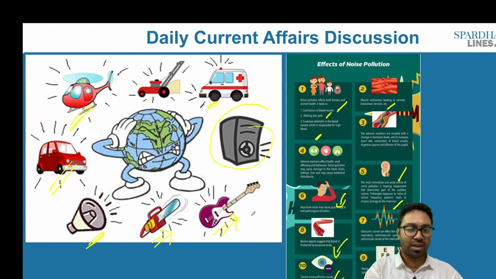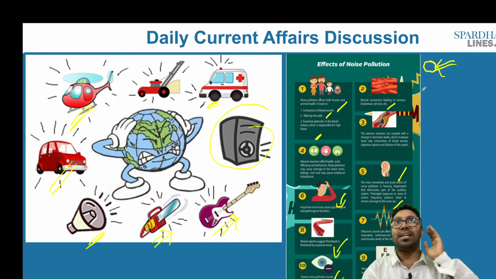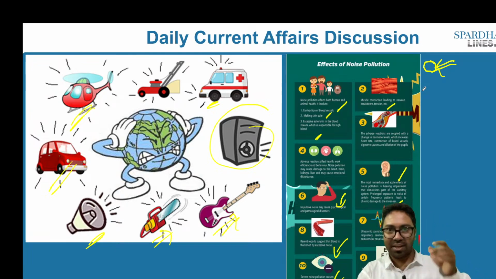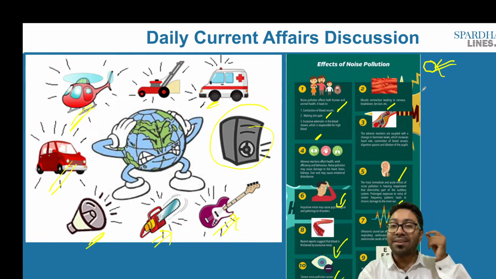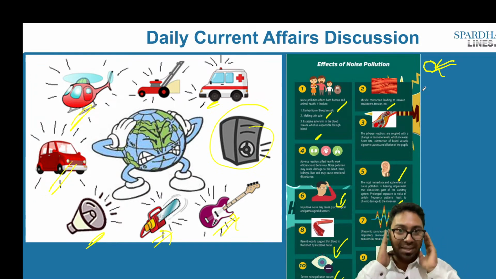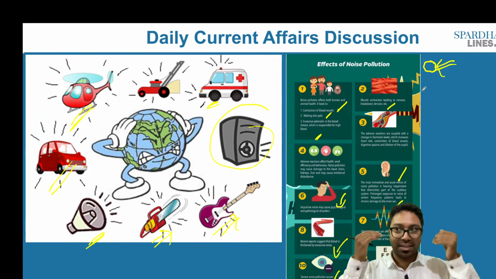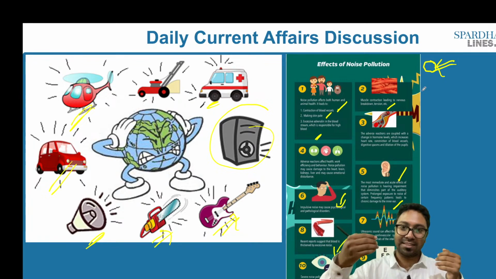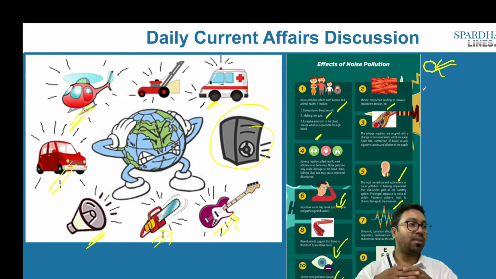So how do we overcome this issue? In order to control noise pollution, what can we do? In case a particular area is declared a silent zone, no traffic activities or sound pollution or any such issues should be taken up in the silent zone. In case there are employees working in a specific area, they should also be provided with ear equipment so that no sound enters their ears. They are able to maintain and sustain their activity on one side, and at the same time take care of their health. And highway traffic is something we have to control.